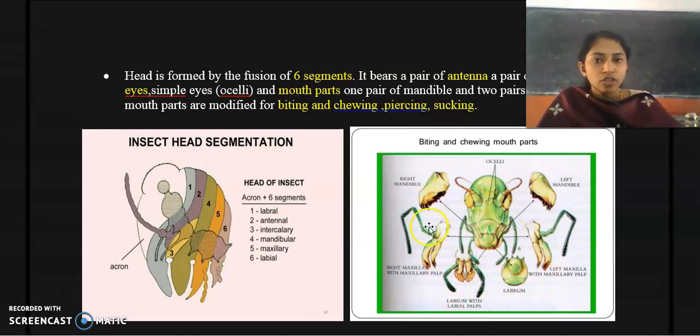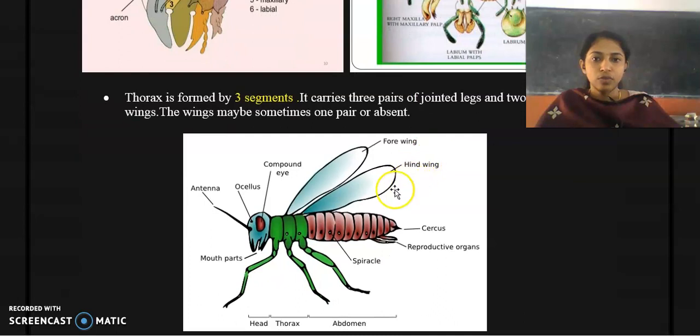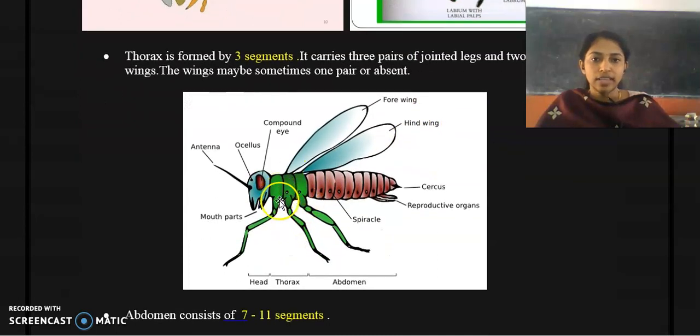And what is the function of mouth parts? They are modified for biting, chewing, piercing, and sucking. Clear? And that's all about the head portion of an insect. Next we will discuss the thoracic area.